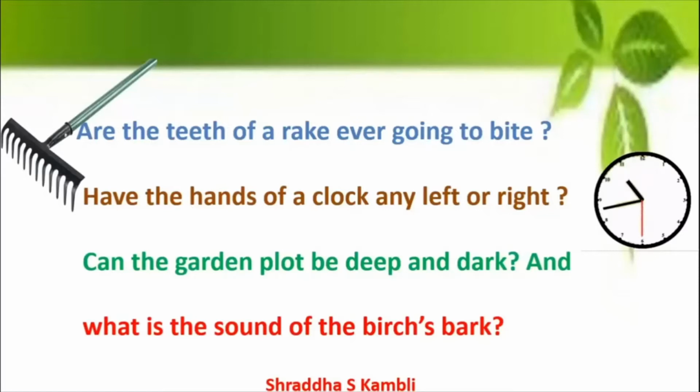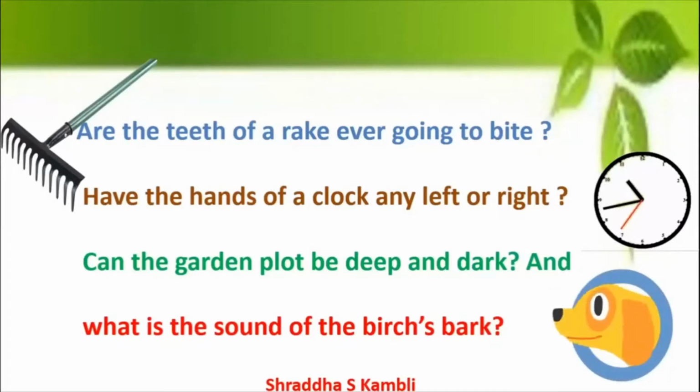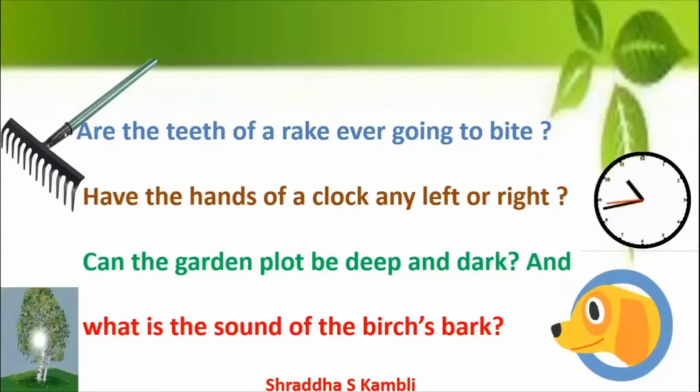And the last one, what is the sound of the birch's bark? Now you've all seen a dog barking, and you are familiar with the sound of the dog's bark. Now, have you ever heard a birch barking? Now what is a birch? A birch is a kind of tree. So children, here if you see the poem, I have read the entire poem for you. You will see it is full of grammar, and it is full of vocabulary exercises.